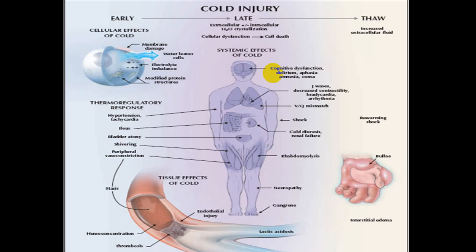Because of the direct effect of hypothermia on the heart, you will have an Osborne wave, or what we call J wave appearance, decreased contractility, bradycardia, and the person can even develop ventricular fibrillation and severe cardiac arrhythmia, where the person can even have sudden cardiac death.